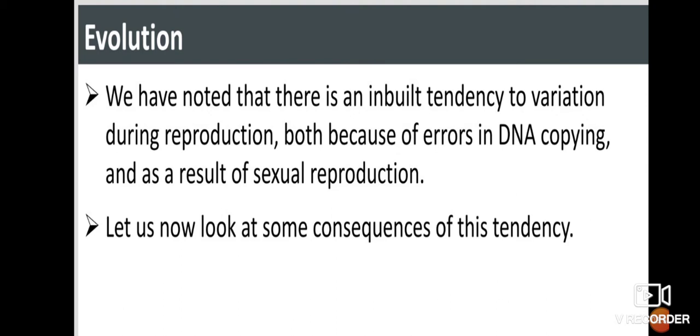The next thing we move on to is evolution. We have noted that there is an inbuilt tendency to variation during reproduction, both because of errors in DNA copying and as a result of sexual reproduction. We have already learned in earlier classes that variation takes place during DNA copying, when the DNA starts to replicate. By the time it replicates, a number of changes take place. As a result of sexual reproduction, there may be evolution of an organism.